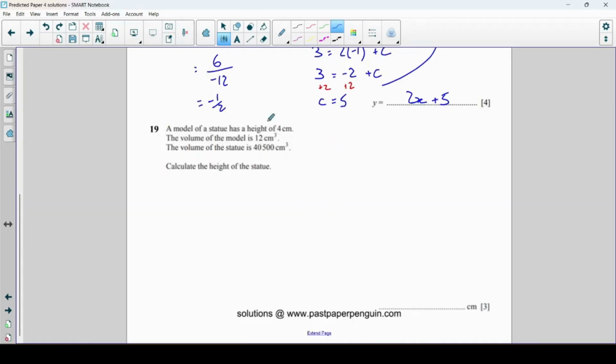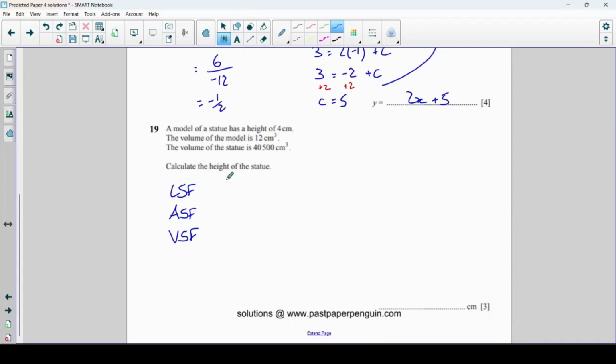There will almost certainly be a question on similar shapes in some way. Now, the way I always speak to my class about this is remembering that we have a linear scale factor, an area scale factor, and a volume scale factor. So we are told that the volume of the model is 12 and the volume of the statue is 40,500.